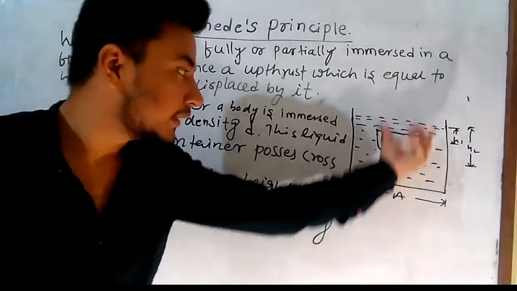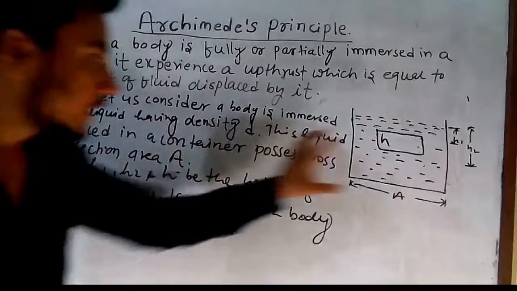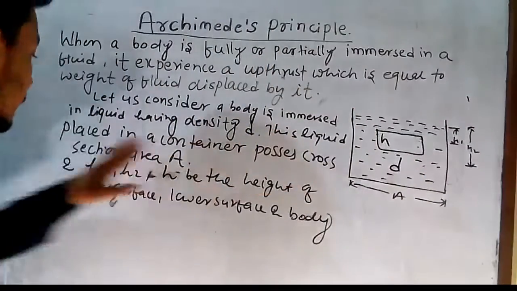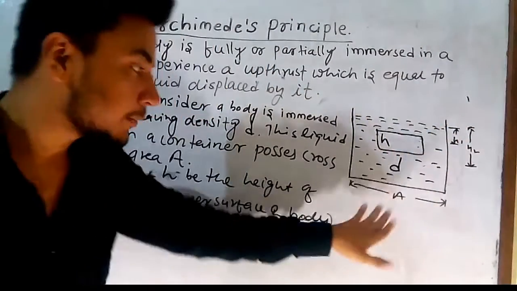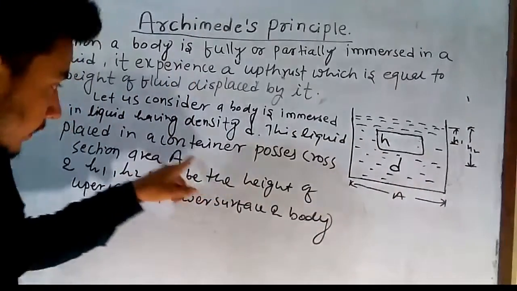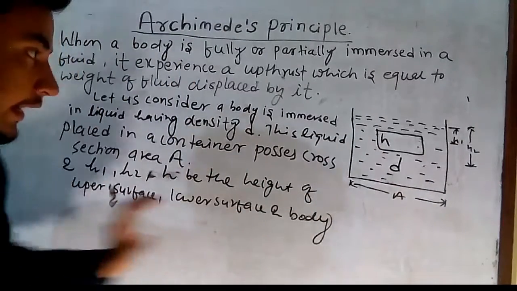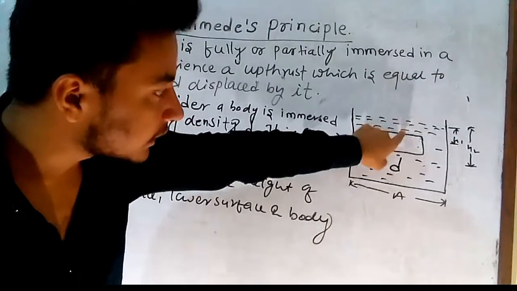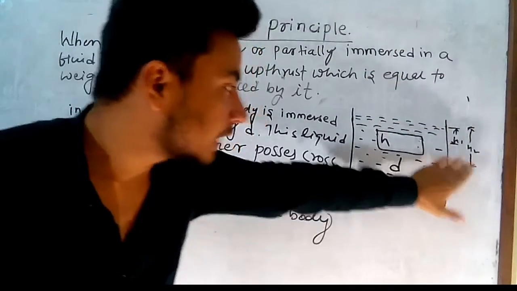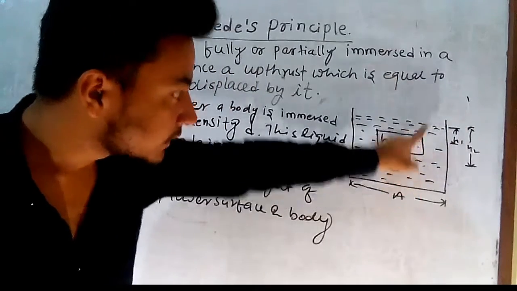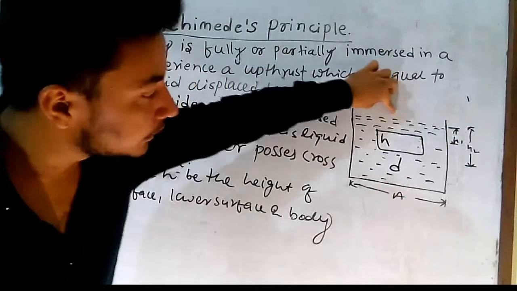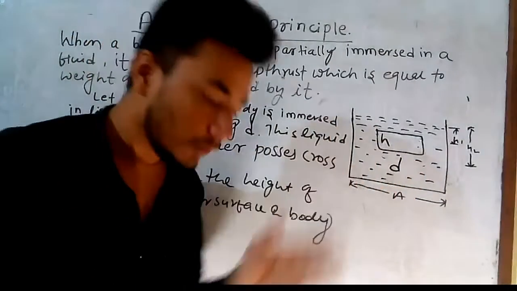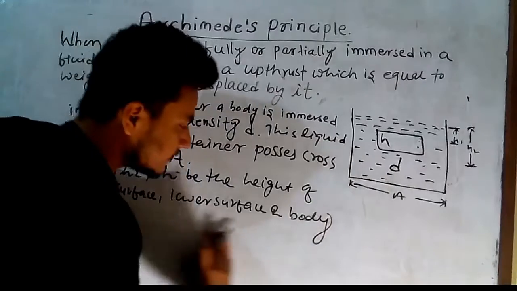A body is immersed in a liquid of density d, the liquid is placed in a container of cross sectional area A, h1 is the depth of the upper surface of the body, h2 is the depth of the lower surface of the body from the surface of the liquid, and d is the density of the liquid. This is the consideration part.